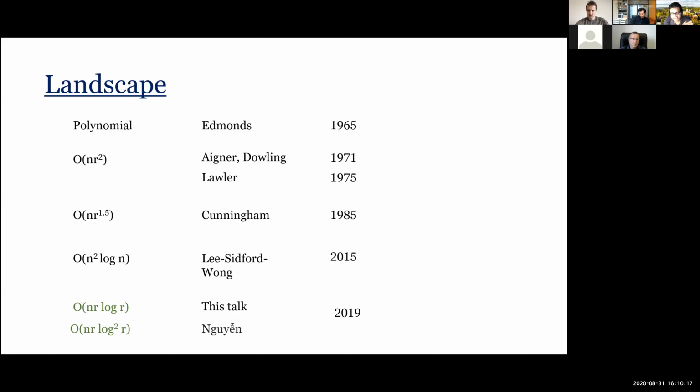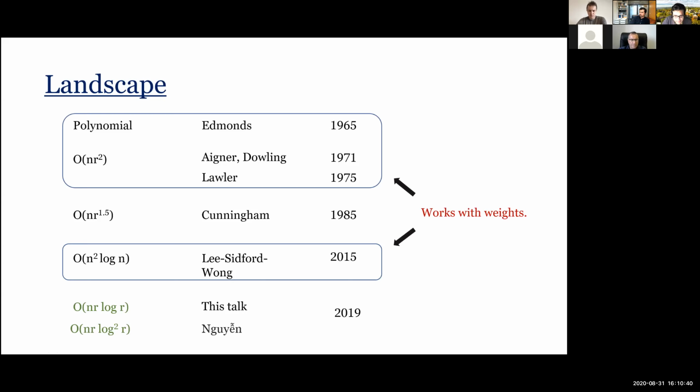In fact, concurrently and independently, Hu Guen from Northeastern also had a very similar algorithm. It has one extra log r factor. In this talk I'm going to give this n r log r algorithm in its entirety, hopefully. One thing I should mention right away is that our algorithm works for the cardinality version.